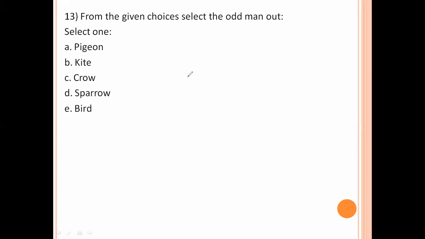From the given choices, select the odd one out. Pigeon, kite, crow, sparrow, all these are names of birds. Bird is not a different type of name. It is a group of all the things called bird. Bird is the odd one out. E is the right answer.